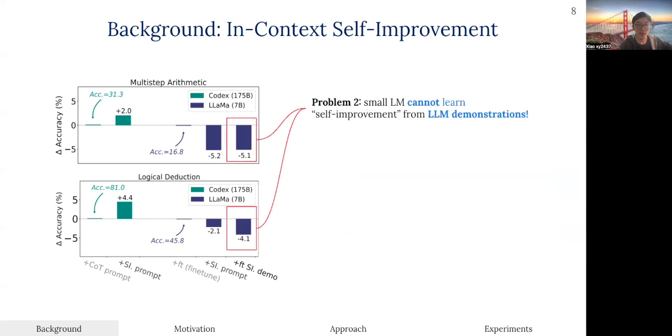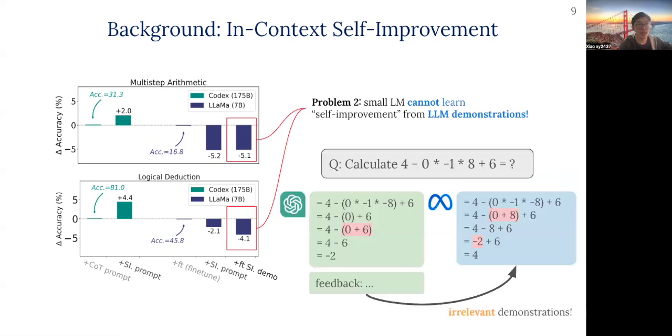Next, we find that other proposed approaches, such as training the language model with the LLM demonstration of self-improvement, also didn't work well. Why? We find that this happens because the math reasoning ability of the LLM and the smaller ones are very, very different. For example, they often make different types of mistakes as well as a different number of mistakes. As a result, these LLM demonstrations are irrelevant given the current model's capability, and hence fine-tuning on these data became ineffective.